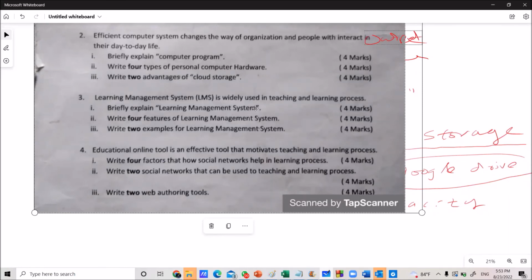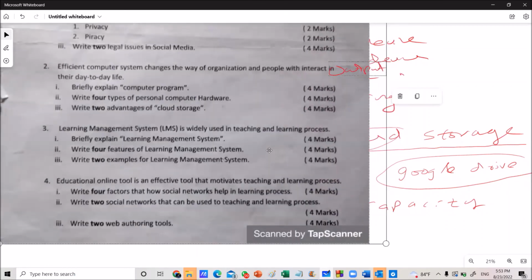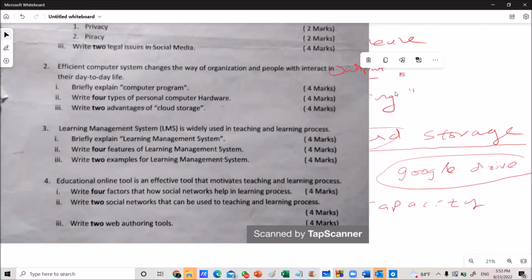Then two examples. What are the common examples of learning management systems? Can you remember the names? One is Edmodo, an LMS we actually use. Very good, you remember Edmodo. Then what else?